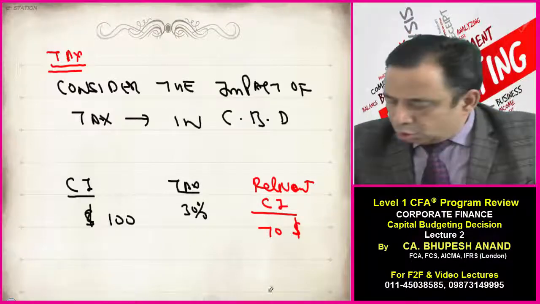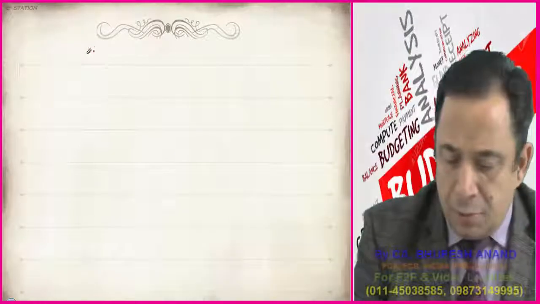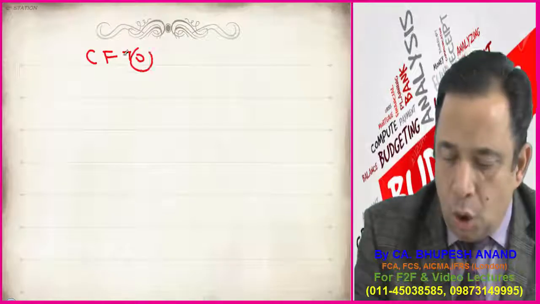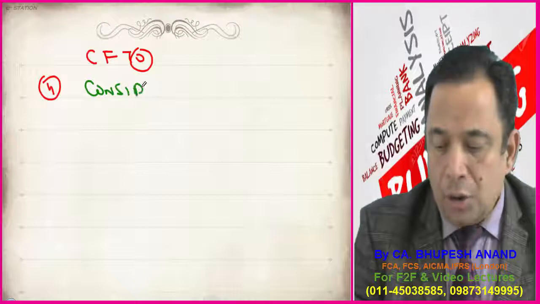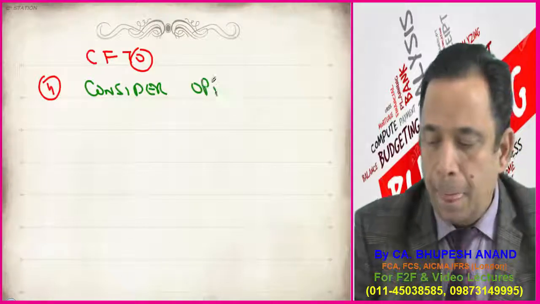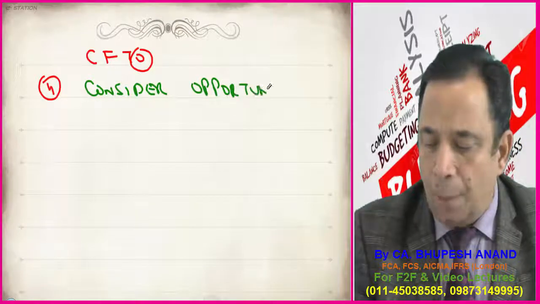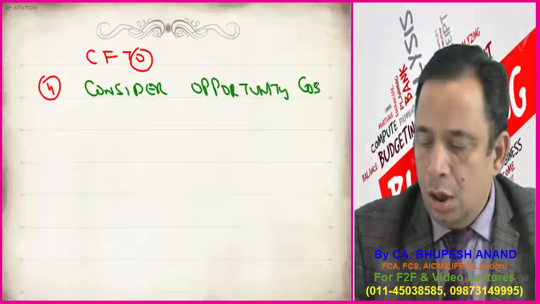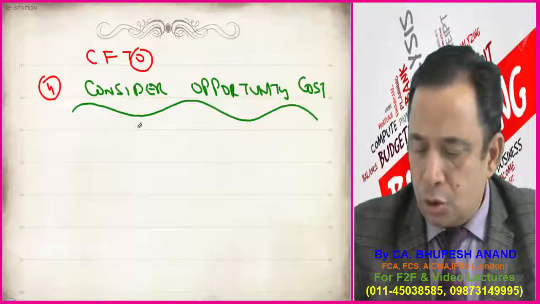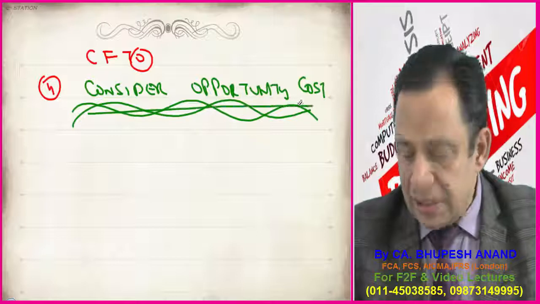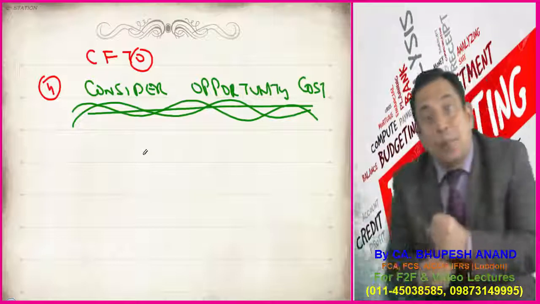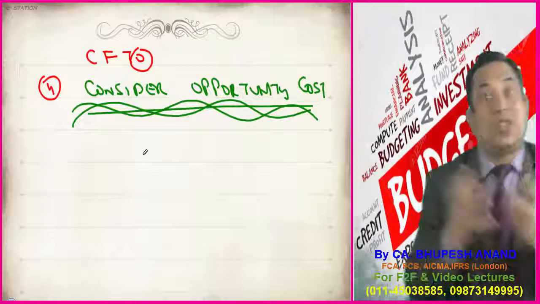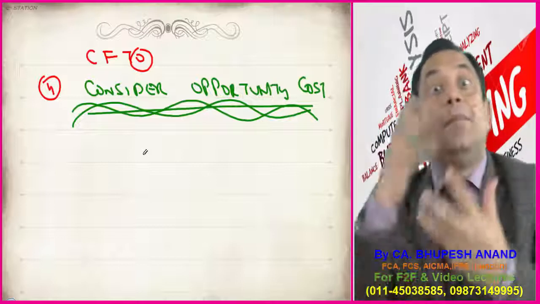So I am coming to principle number 4 of CFTO. The fourth principle is to consider opportunity cost. It means I should take opportunity cost into account, which is named as imputed rent, imputed interest.